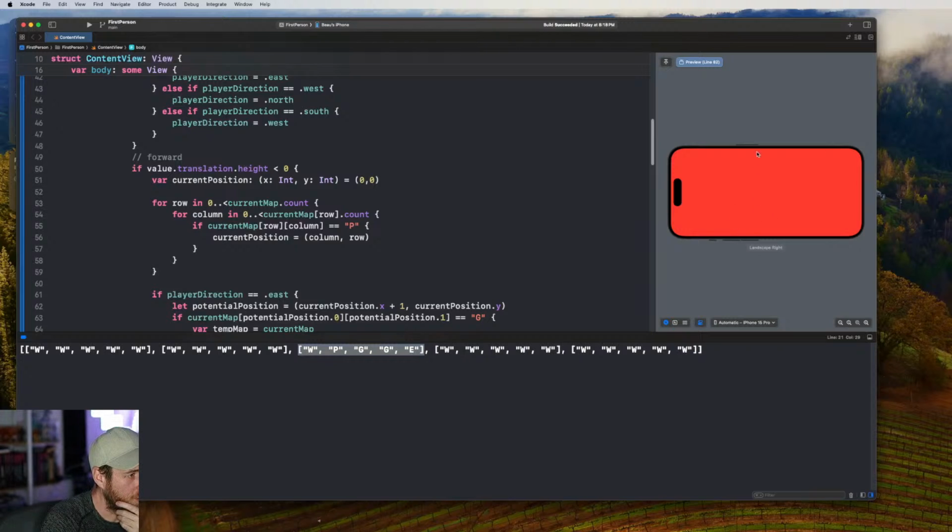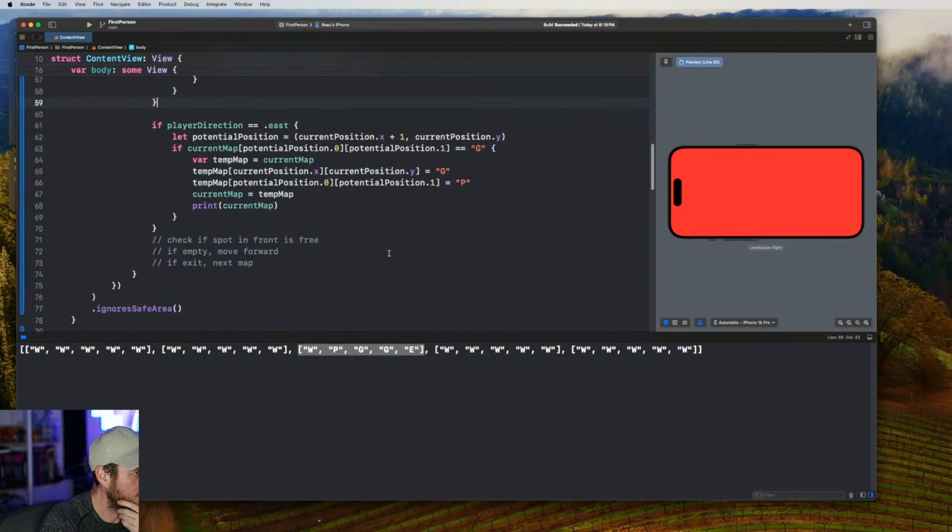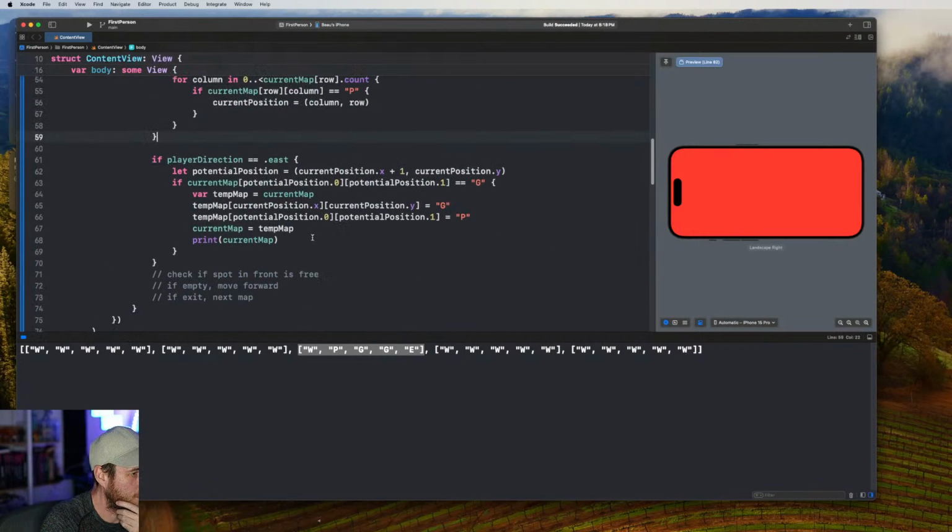So if we move forward, okay, let's slide down. Nope, nothing happening. They are facing east.